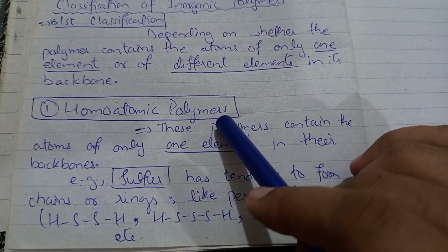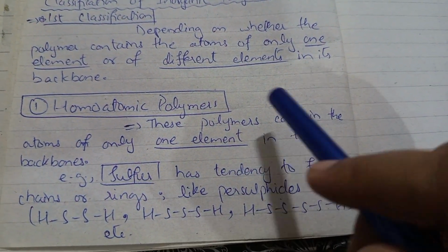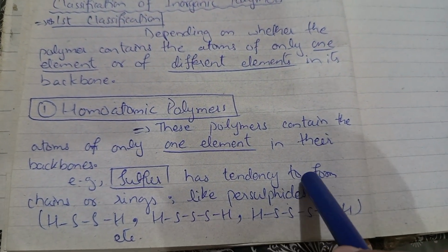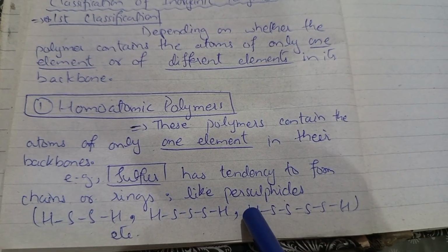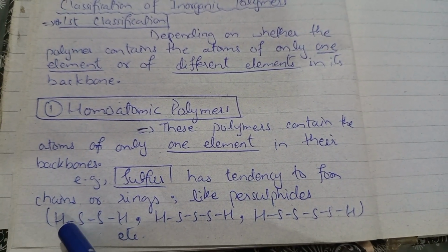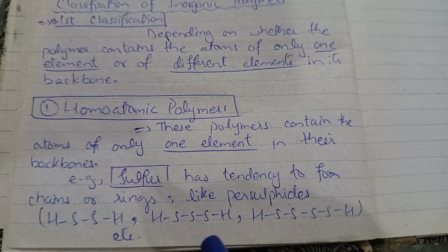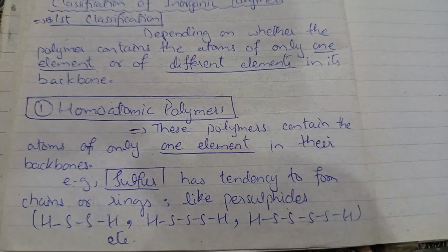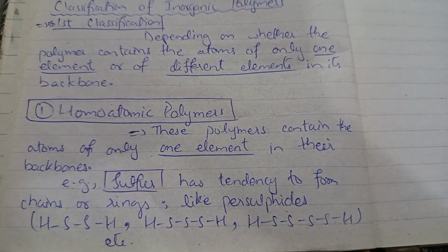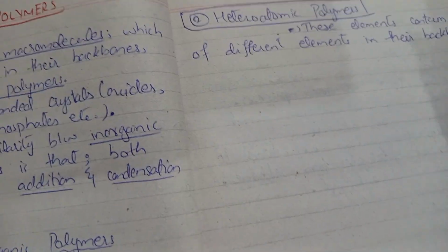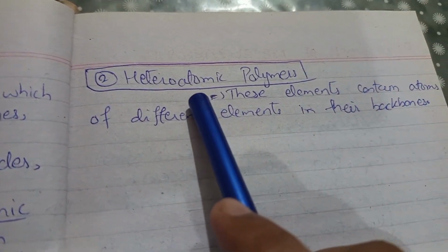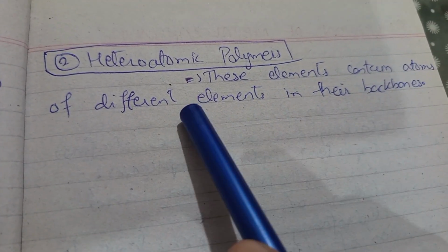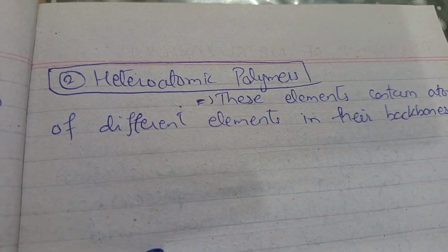So first we have homoatomic polymers. These polymers contain the atoms of only one element in their backbones. For instance, sulfur has the tendency to form chains or rings like persulfides. Here you can see HSSH, HSSSH, hydrogen, sulfur, sulfur, sulfur, hydrogen. So you can see that sulfur has the tendency to form chains, right? And secondly, the heteroatomic polymers are such polymers which contain certain atoms of different elements in their backbones.